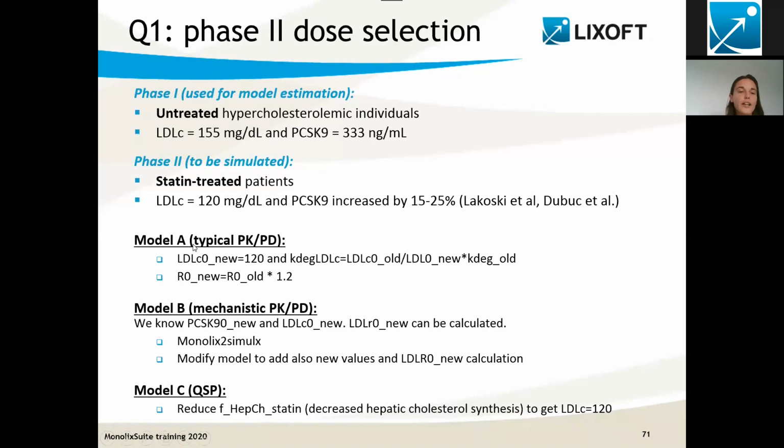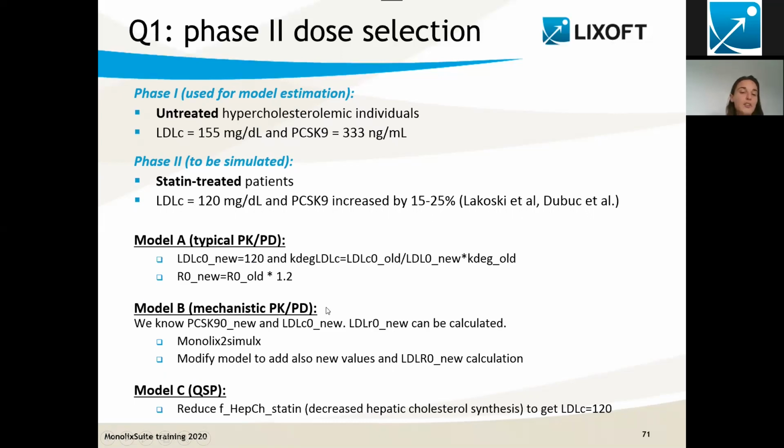So first, for model A, the typical PK/PD model, this model does not include LDLR. And because statins have an effect on LDLR, it's not completely straightforward. But what we can do for simplicity is to just adapt the parameters corresponding to the concentration of LDL-C and the concentration of PCSK9, which in the model is called R0. We're going to adapt the value to the new value for LDL-C and to the observed increase mentioned in the literature. So that's for model A.